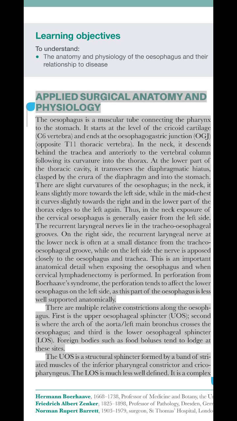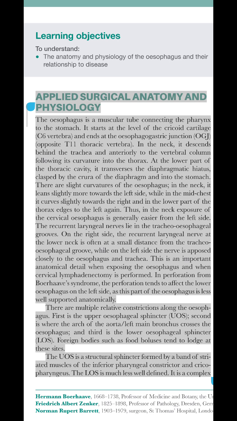In perforation from Boerhaave syndrome, the perforation tends to affect the lower esophagus on the left side, as this part of the esophagus is less well supported anatomically. There are multiple relative constrictions along the esophagus. First is the upper esophageal sphincter, UOS; second is where the arch of the aorta and left main bronchus cross the esophagus; and third is the lower esophageal sphincter, LOS. Foreign bodies such as food boluses tend to lodge at these sites.